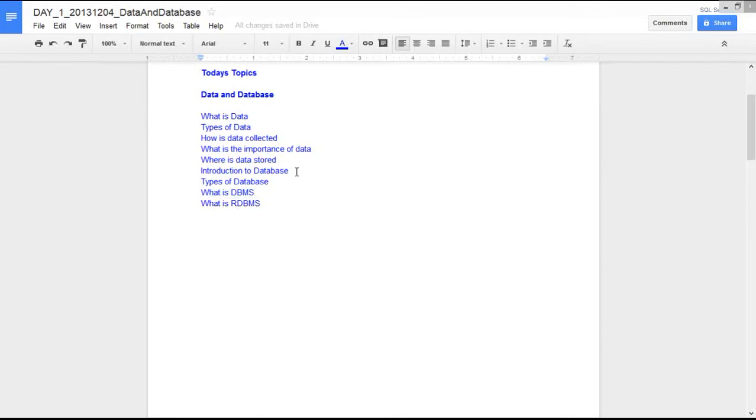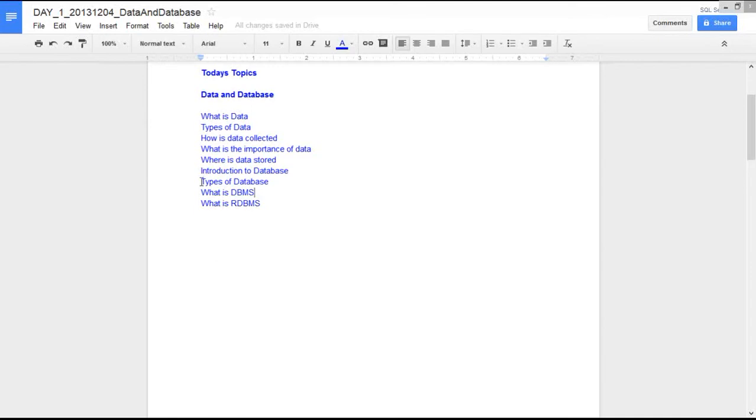So now we know what data is, why data is important, why it needs to be stored, where the data is stored exactly, and what software is used to maintain the data in a database.